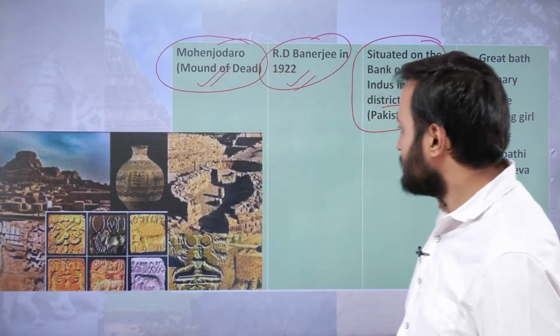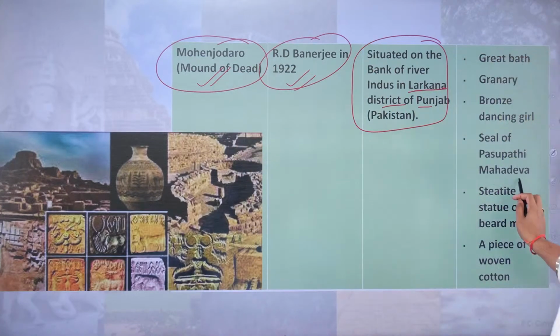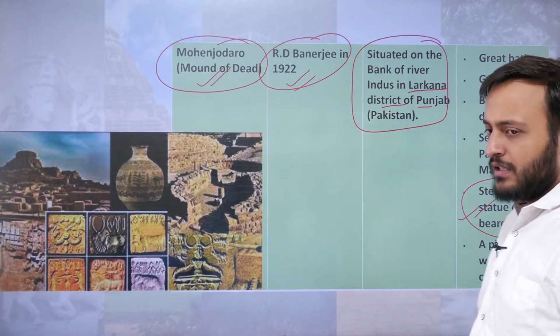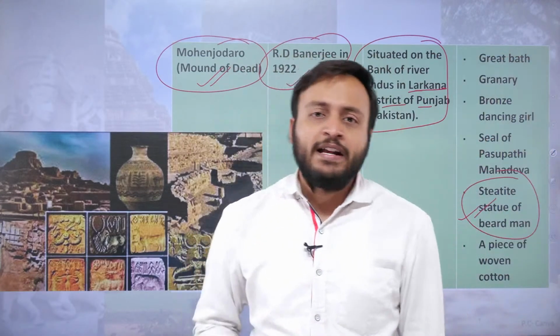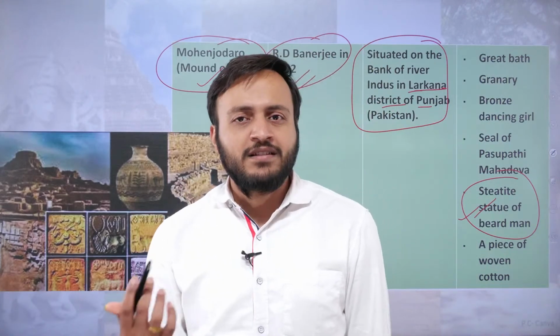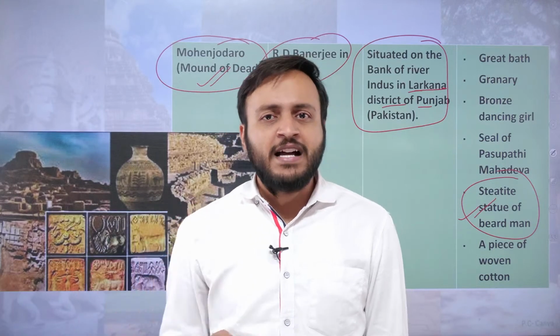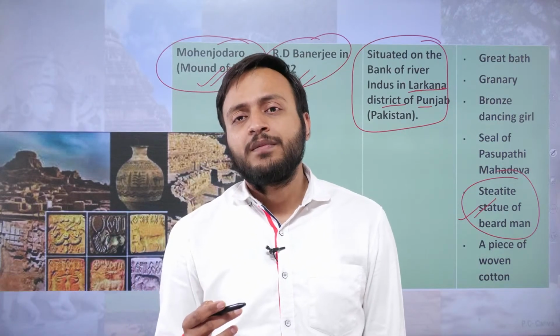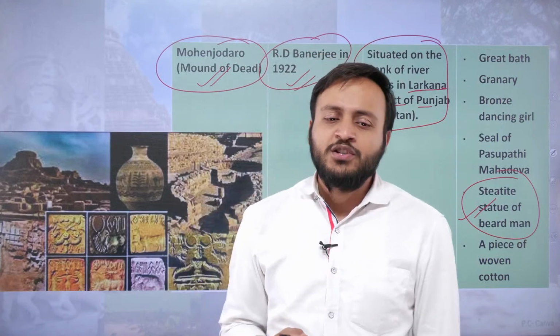Okay, everyone. Then we also have the statue of the bearded man, a very famous and documented statue, which we continuously keep seeing in various images and classes.